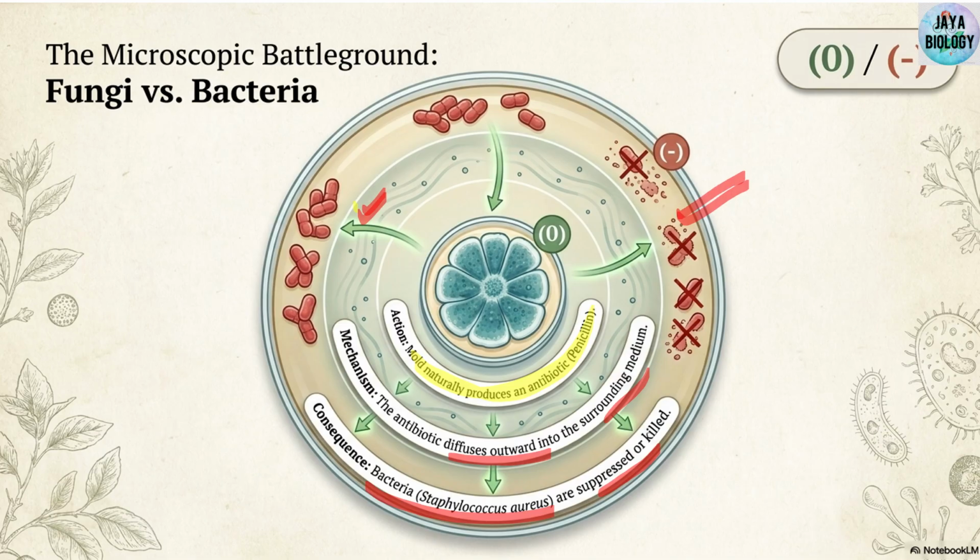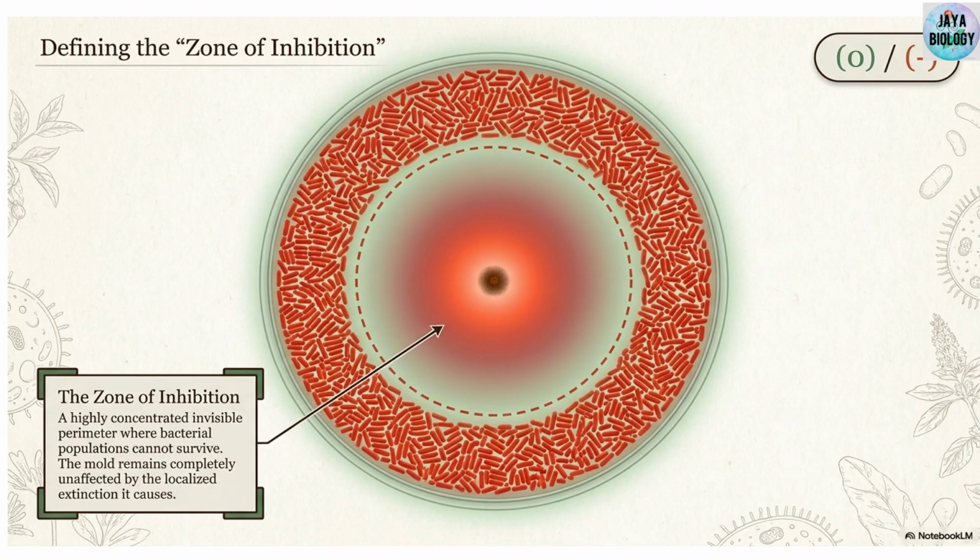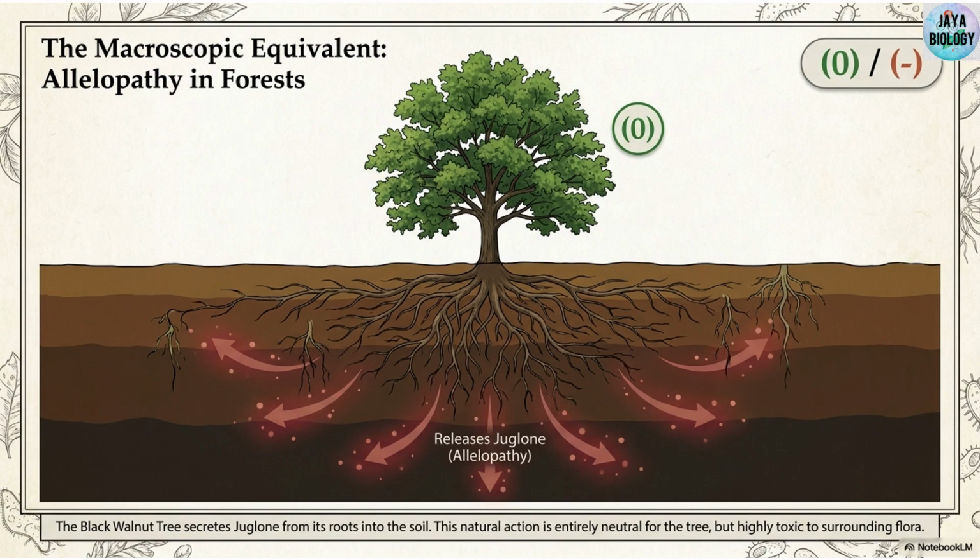You can see here in this area the bacteria population is not able to survive, so this is a zone of inhibition, a highly concentrated area where bacteria cannot survive and only the fungus is growing, unaffected. It is not doing this intentionally, it is unintentional, because of its natural chemical release.